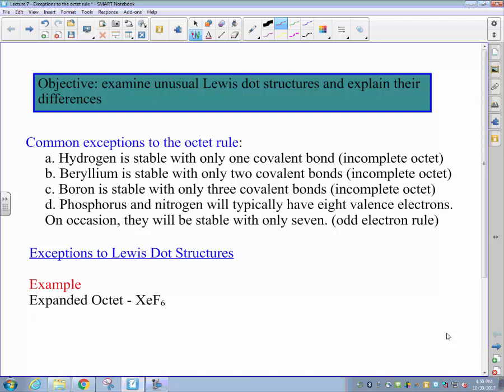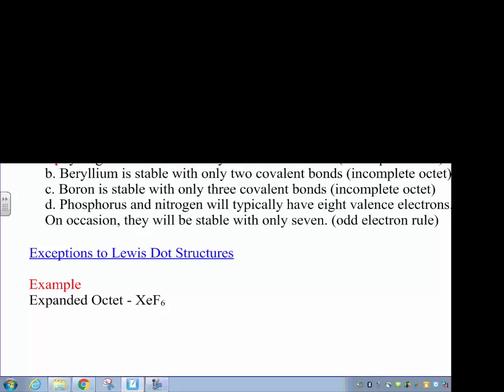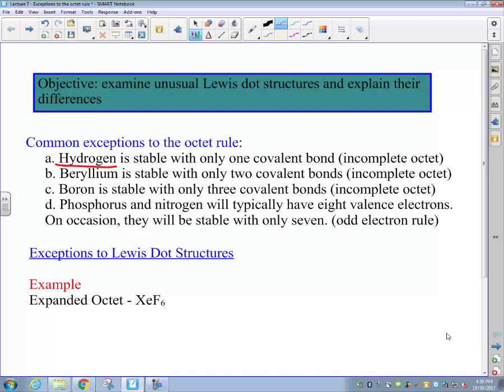We already looked last class at an initial exception to the Lewis dot structure octet rule, which was in describing the bonding for hydrogen. Recall that because hydrogen is in the first period, it exists with electrons in the first principal energy level, and therefore a complete first energy shell represents only 2 electrons in the 1s orbital. Therefore, hydrogen is a stable atom as part of a Lewis dot structure molecule when it only has a single bonded pair of electrons. The remainder of our day today will focus on some other exceptions to these Lewis dot structure rules, and in particular, the next of those exceptions we're going to look at is